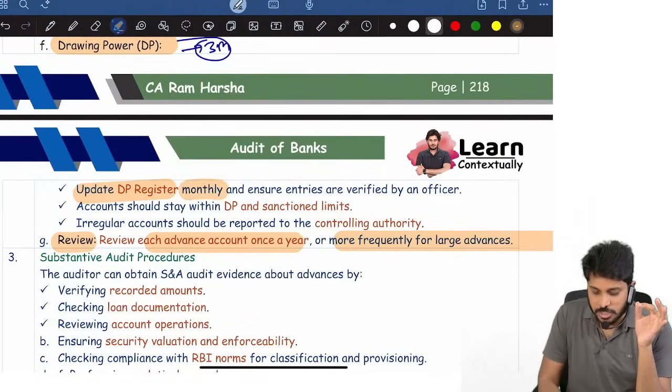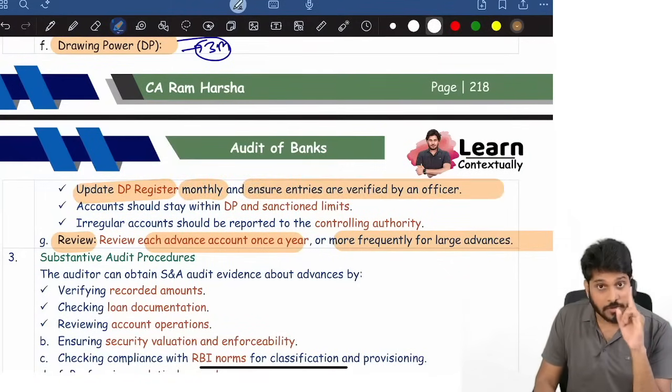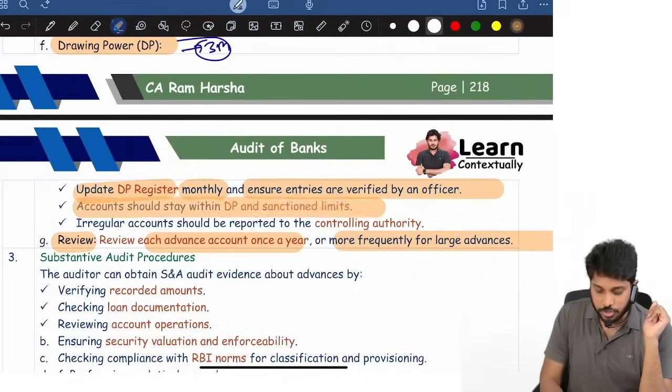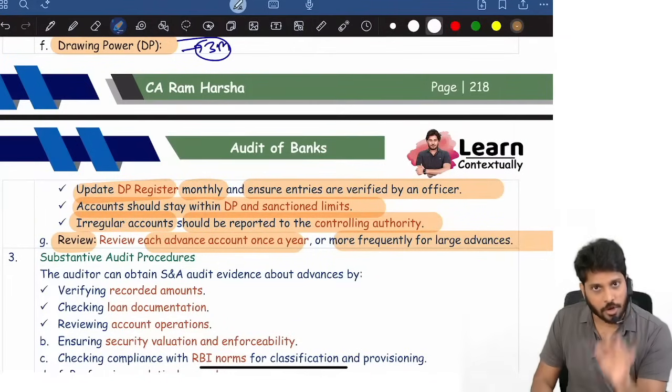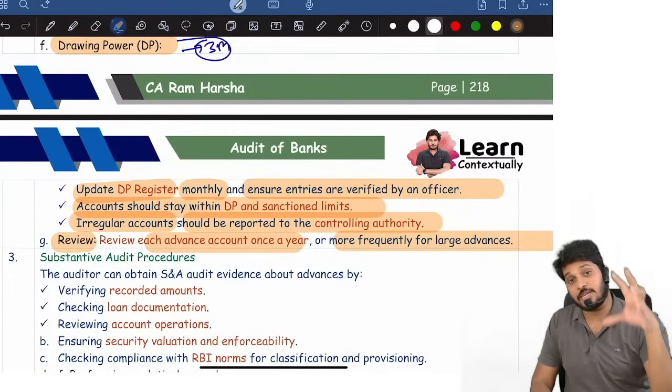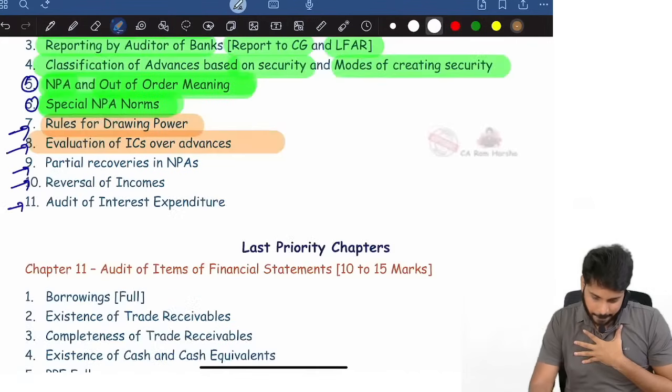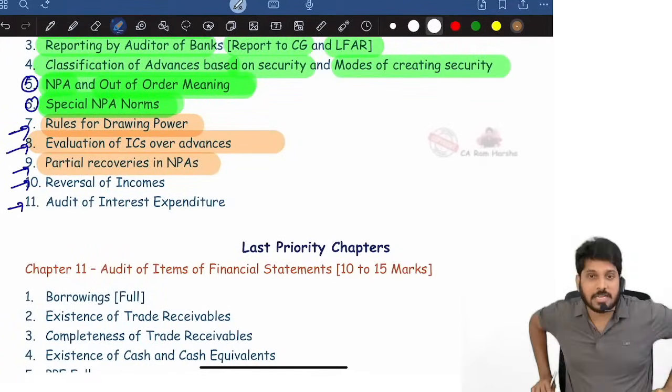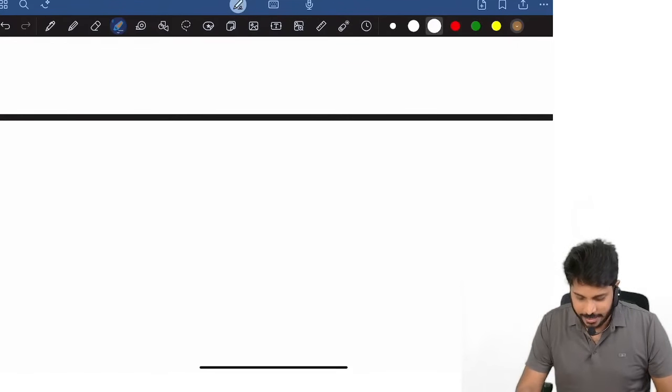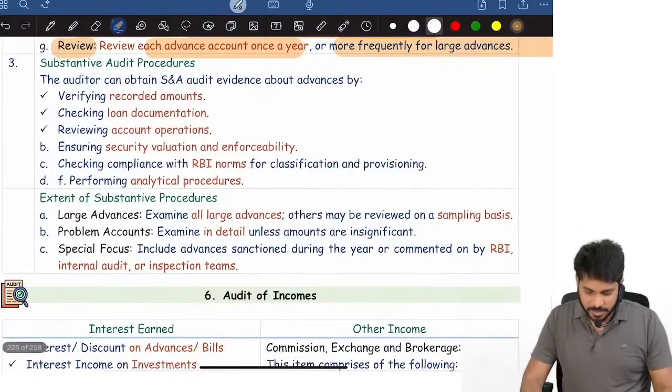Update drawing power registers monthly and ensure entries are verified by a proper officer. Accounts should stay within DP and sanction limit. Irregular accounts should be reported to controlling authorities. These are various controls related to advances which the auditor will verify. Next, partial recoveries in NPA.